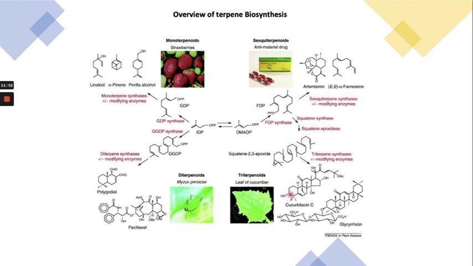In the case of the triterpene, six units of isoprene are coupled through head to tail, and as a result the triterpene is generated, right. So this is overall the biosynthesis of the terpenes.